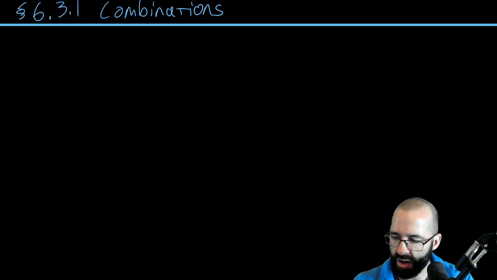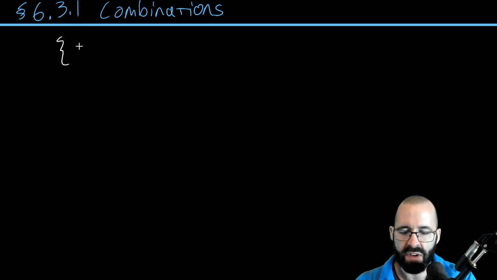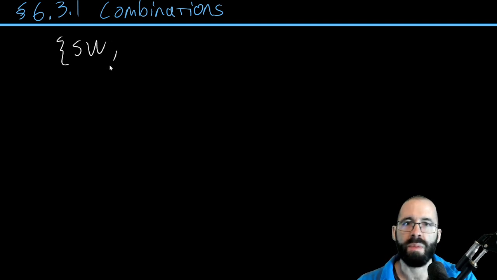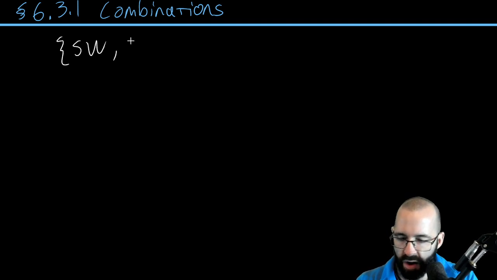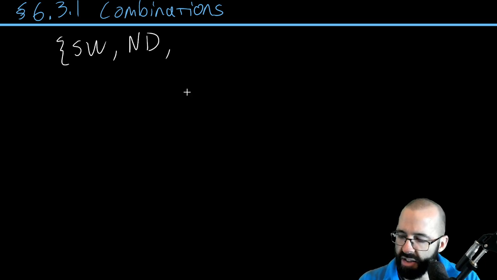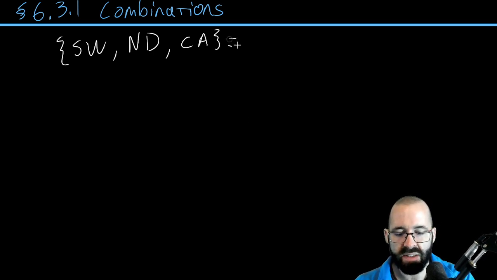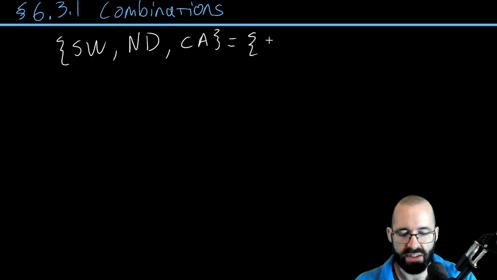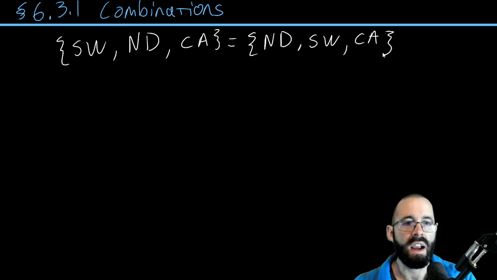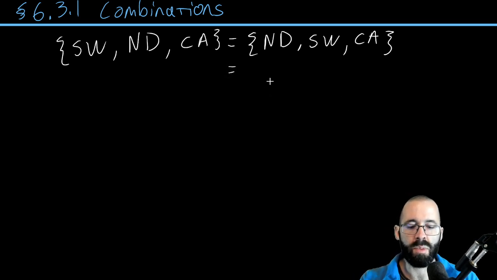In that situation, you can think of these as sets, where the order doesn't matter for combinations. So let's say one possible movie night could be, maybe we start with Star Wars Episode 2. Maybe we move on to Napoleon Dynamite. And then we finish with Con Air with Nicolas Cage. But for purposes of combinations, this is the same exact set. If we don't care what order we watch these movies in, this is the same as if we watch Napoleon Dynamite and then Star Wars Episode 2 and then Con Air.